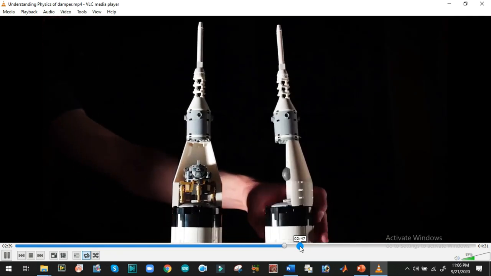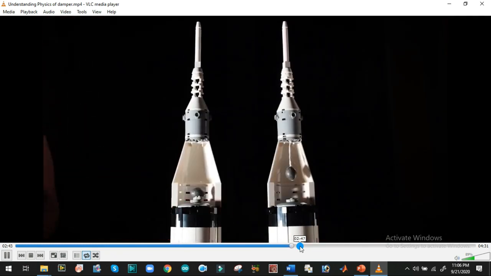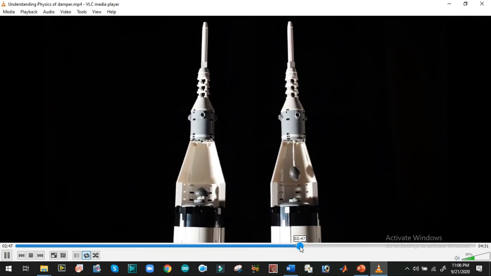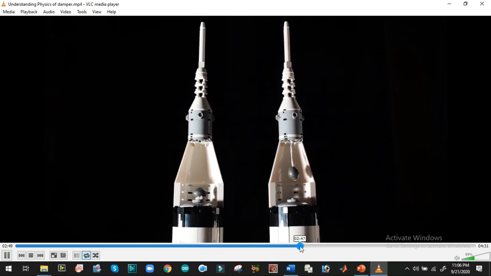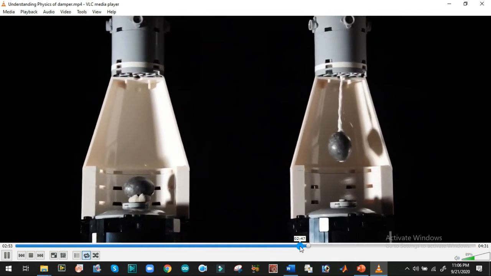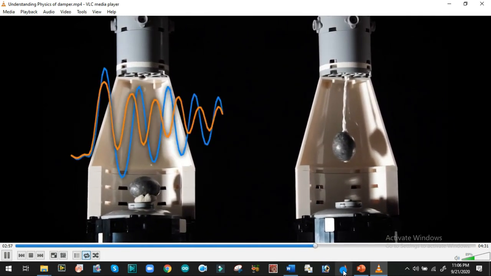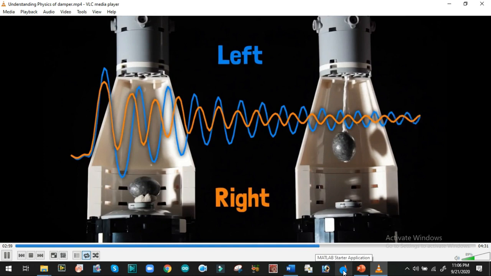In one of the rockets, I've put a weighted pendulum in the place the lunar module should go, while the other just has the weights stuck in place. If all goes well, and if I've done my math right, then when I bump the table, the rocket with the pendulum should sway a lot less than the rocket without. As you can see, the tuned mass damper does actually help, though it's a bit subtle. Here's a graph of the motion of the rocket in each case, which makes it more obvious.